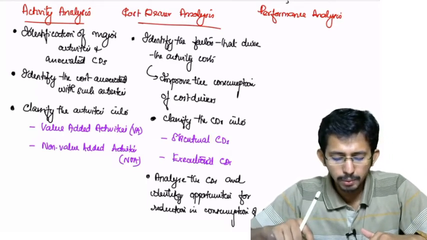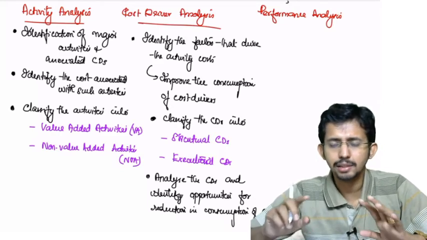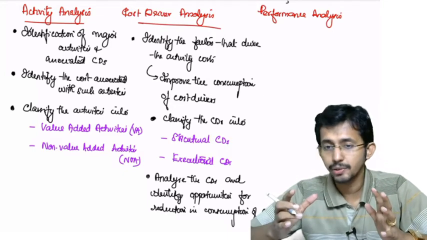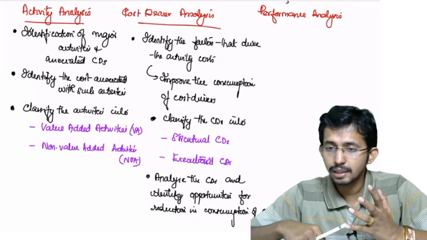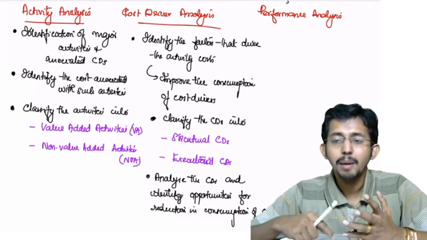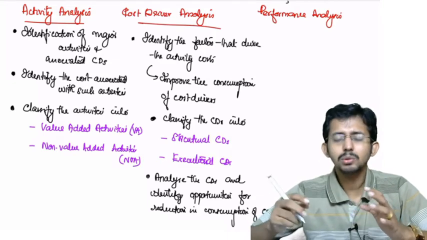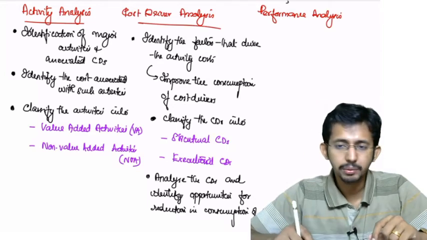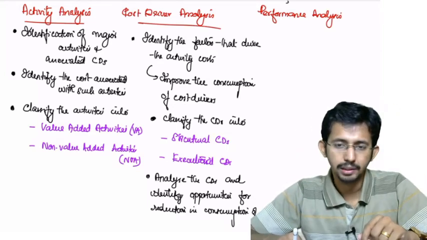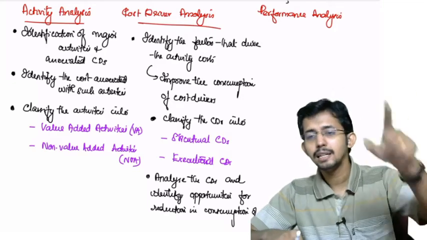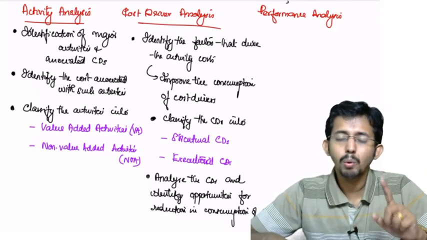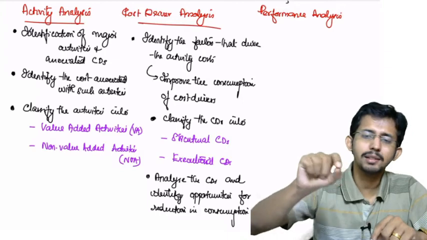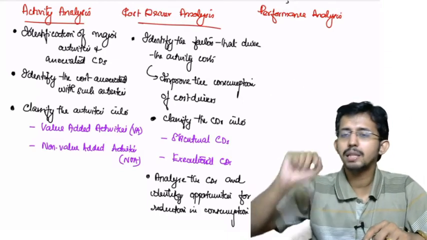And you know what we mean by structural CDs and executional CDs? Structural CDs are those cost drivers which are related to the capacity and the structure of the organization. It may relate to the capacity, or it may be something related to the method of operations, etc. Those are structural CDs. So if you want to make any changes in those cost drivers, it will affect the structure altogether. If you want to reduce the capacity, it will affect the entire production process. So what do you require? You require the permission from the top management. If you want to touch the structural CDs, you take the permission from the higher ups.